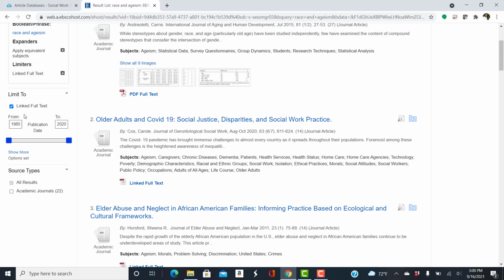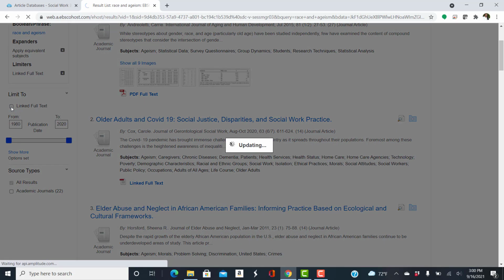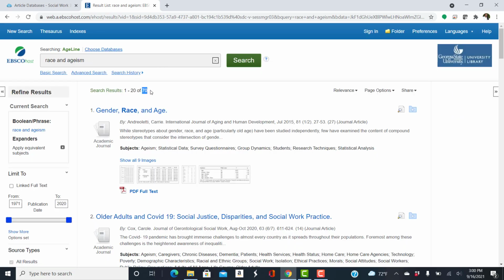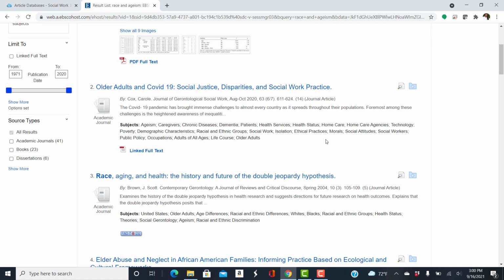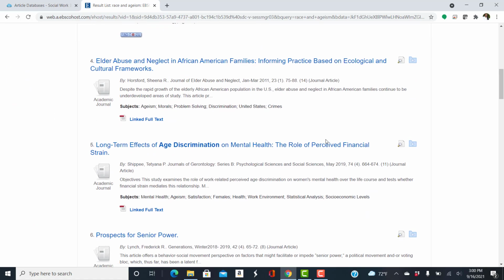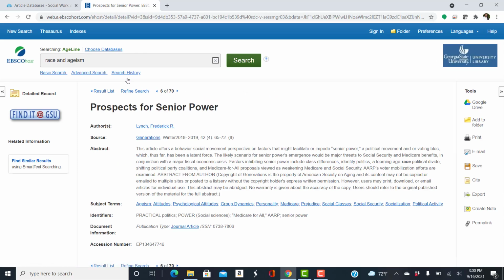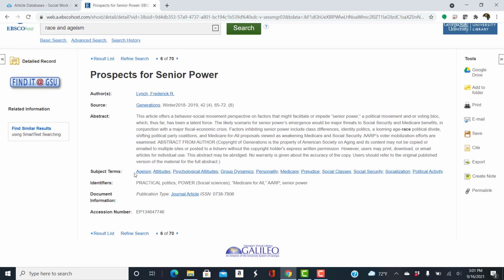This database, like the other one, defaults to full text, so let's take that off. And that really broadened our search. Let's see. Okay, so let's look at this one. See, it's an academic journal, and the full text. We took the full text link off, and again, look at the subject terms. You can go back, select some of these, something like social classes and ageism. We could try something like that.